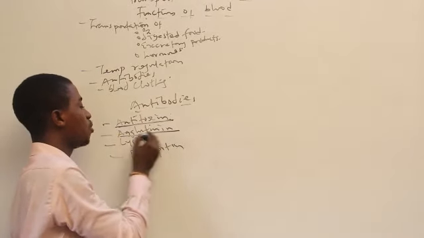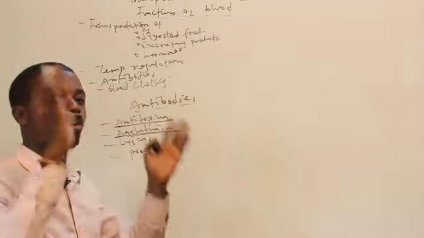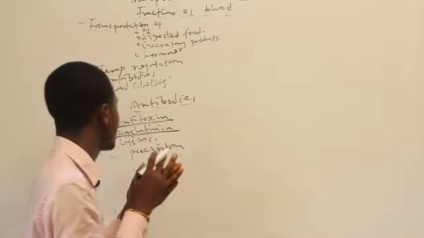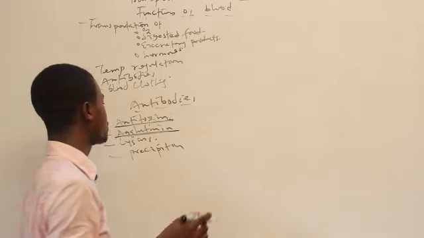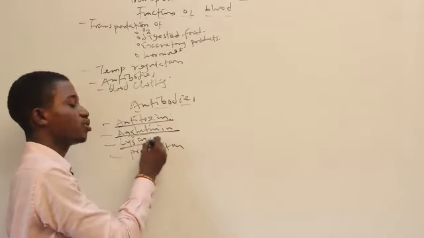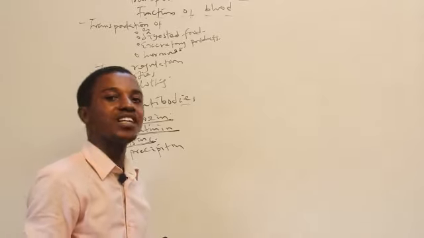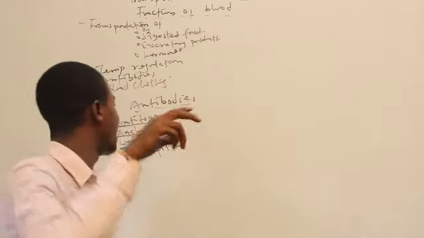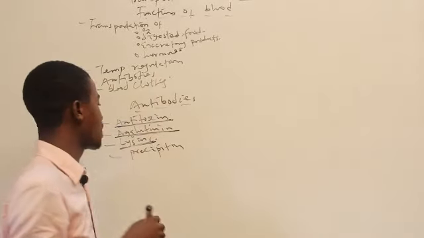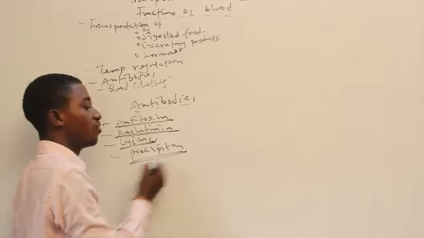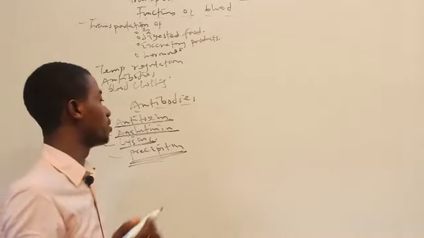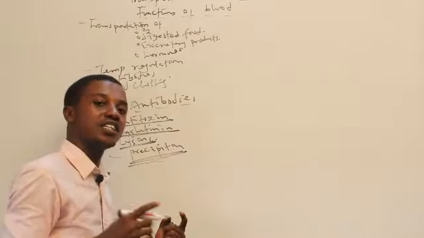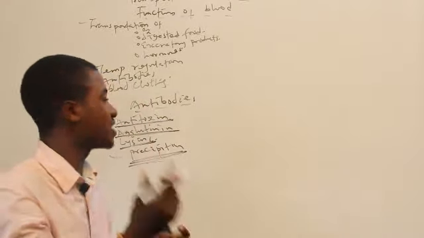We have the agglutinin. What's the function of the agglutinin? Agglutinin will clump the bacteria. No matter the amount of bacteria or the group, it will clump them together. So agglutinin is the clumping of those bacteria. We have lysine. What's the function of the lysine? Lysine destroys the protective coat of the bacteria, the outer coat of the bacteria. And last, we have the precipitin. What's the function of the precipitin? Every toxin from the bacteria, it makes them look like a precipitate, thereby changing them to a harmless status, so to speak.